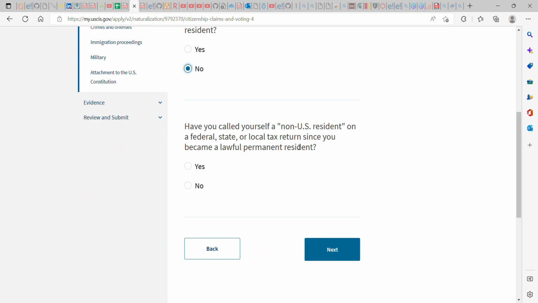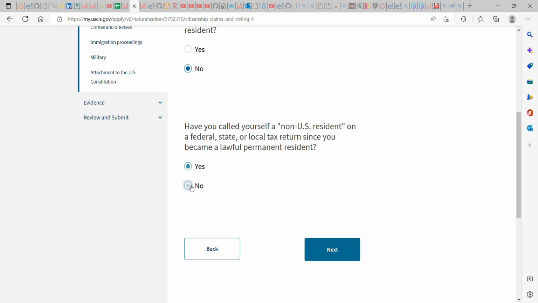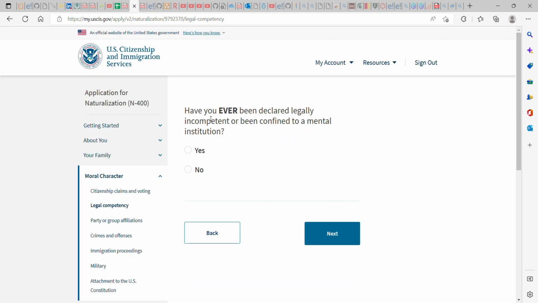Have you ever called yourself a non-US resident on federal, state, or local tax returns since you became a lawful permanent resident? I think this is well clear. You have been a US resident. If you say yes, you're going to explain. If you say no, no need to explain. Have you ever been declared legally incompetent or been confined to a mental institution? If you have, just click yes. If not, say no.